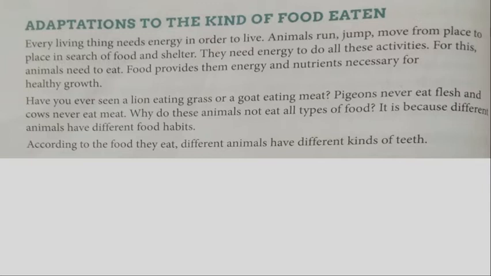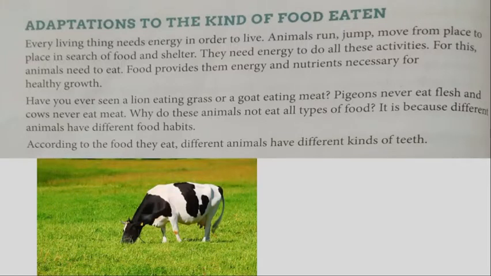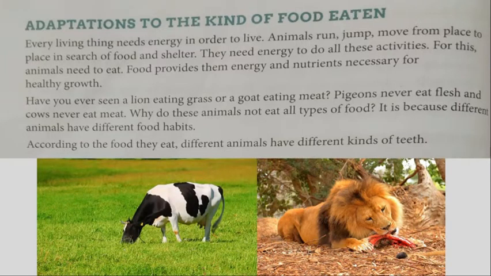We know that different animals eat different kinds of food. Lion eats meat, cow eats grass, etc. This is because different animals have different food habits. For example, some of us like vegetarian food, but some others like non-vegetarian food. Like that, animals also have different food habits. According to the food they eat, different animals have different types of teeth.